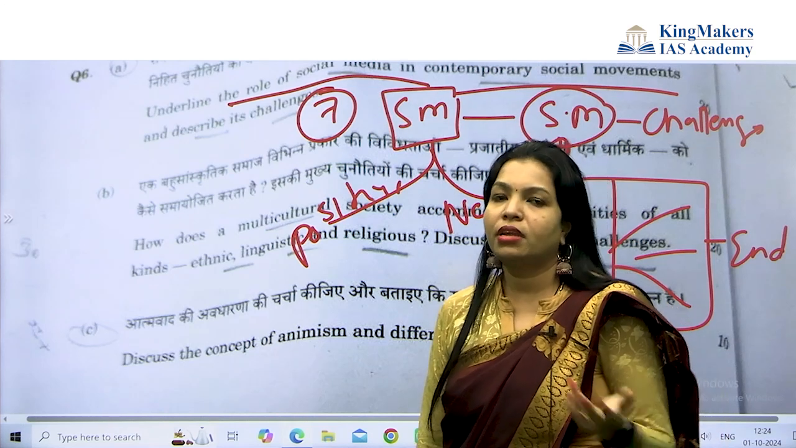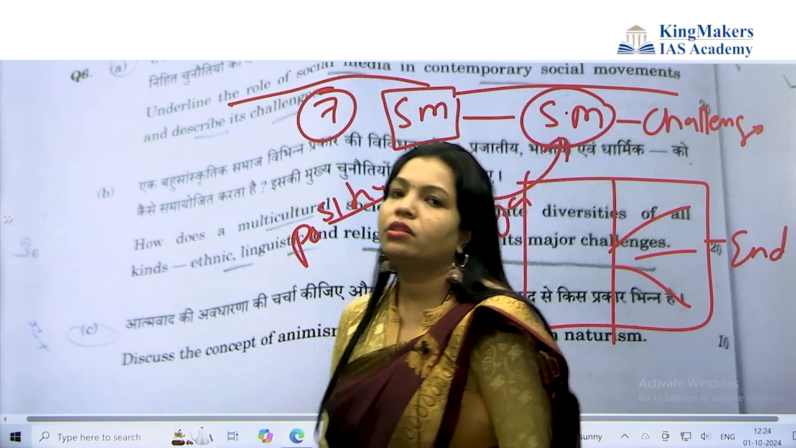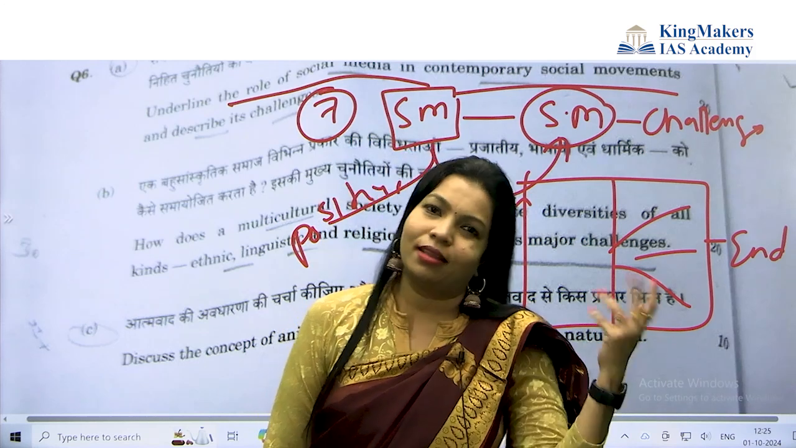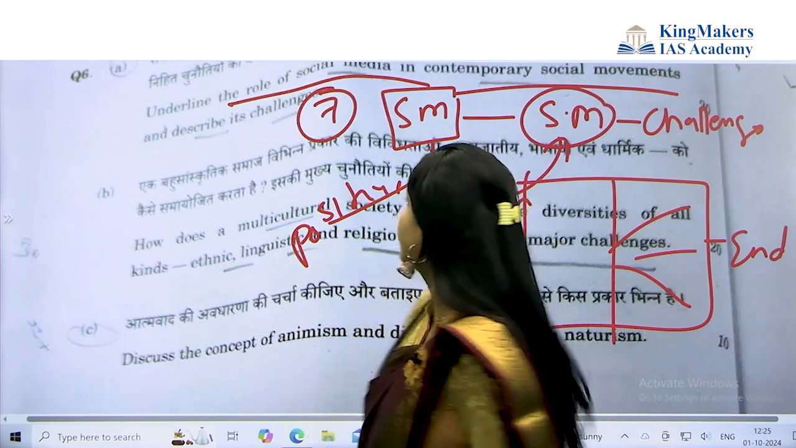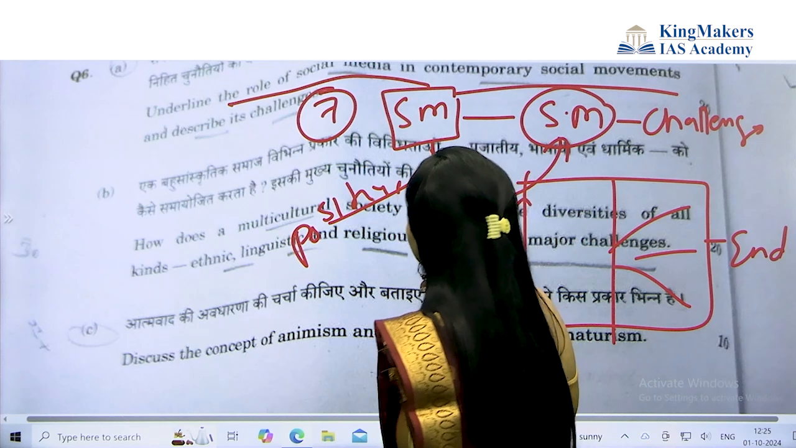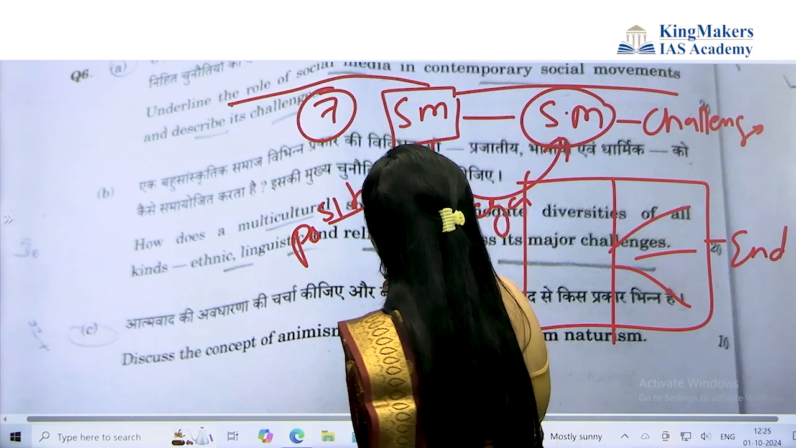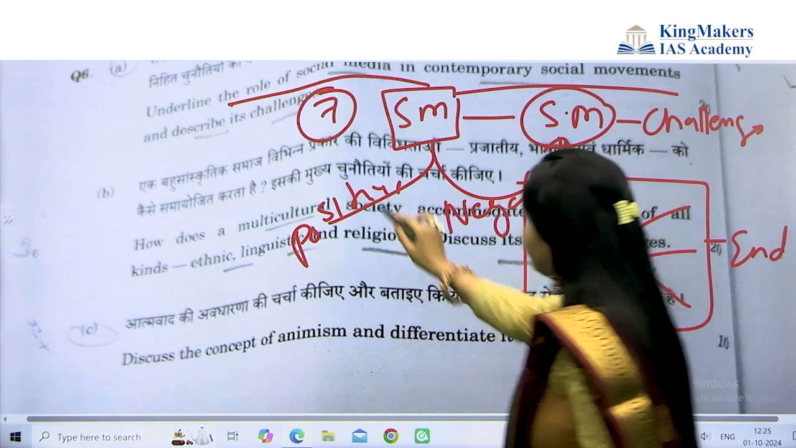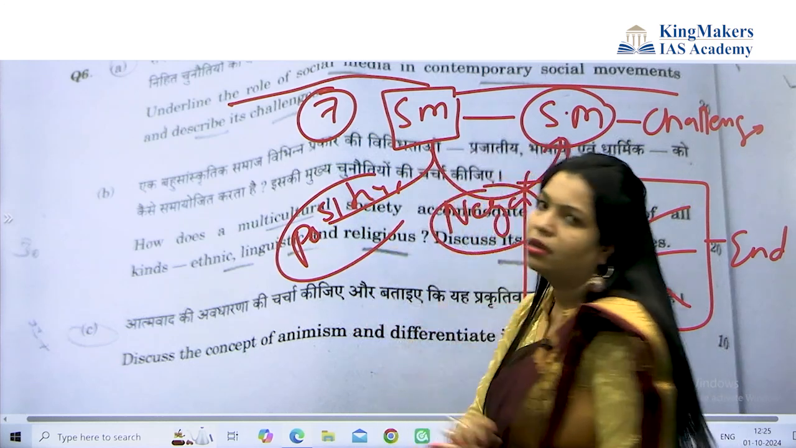From the perspective of thinkers, you can say social media can be functional, or it can be a conflict perspective. You can create answers like this. And when discussing challenges of contemporary social movements, challenges are nothing but a positive and negative angle that you have to bring.